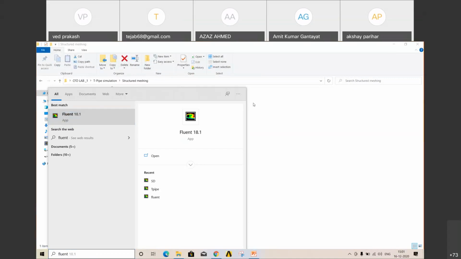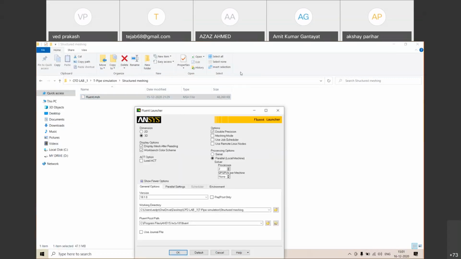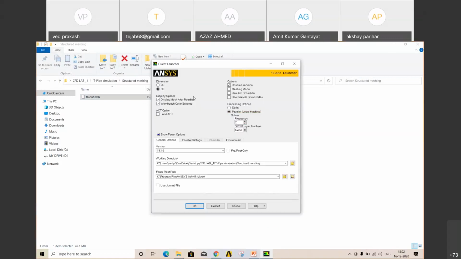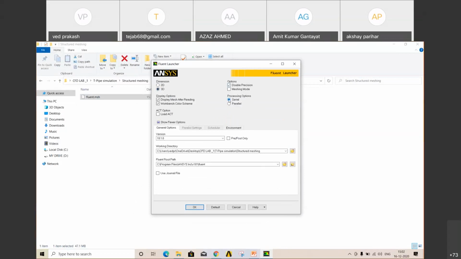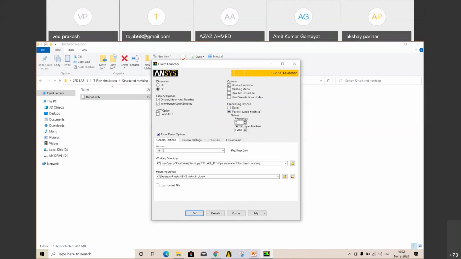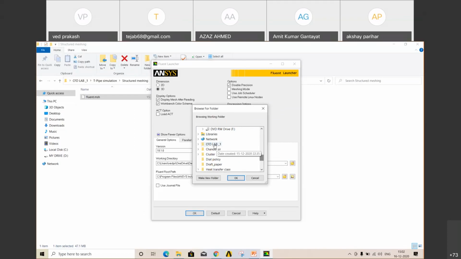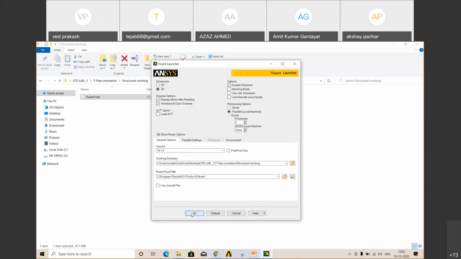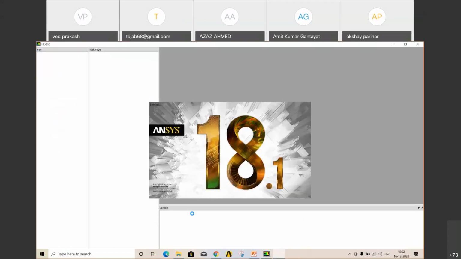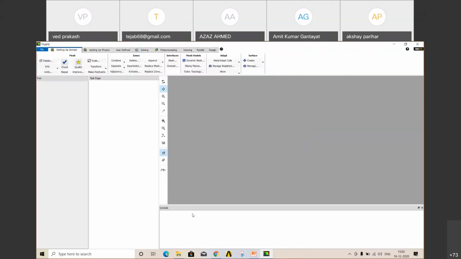Go to Fluent. In Fluent Launcher, just select your 2D or 3D, double precision. Serial, if you select serial, then it will use one single processor. As per your configuration, you can change your processor. I have dual cores, so that's why I'm using 2 processors. And here, select your folder where your mesh file is. CFD lab, P simulation, structured mesh. Now I am launching Fluent Solver.